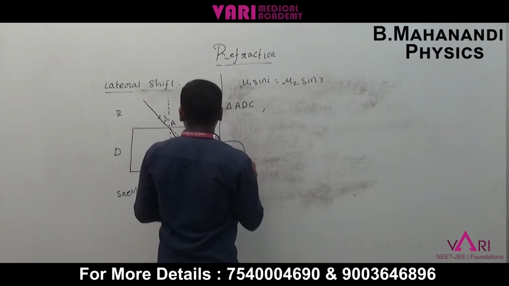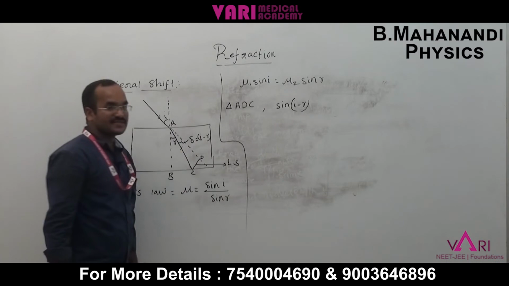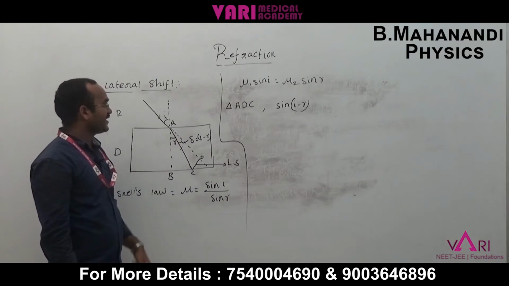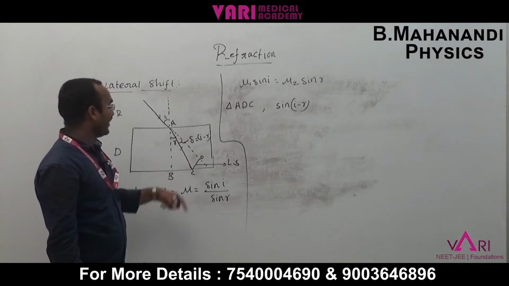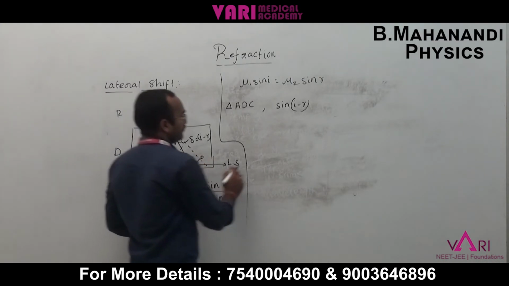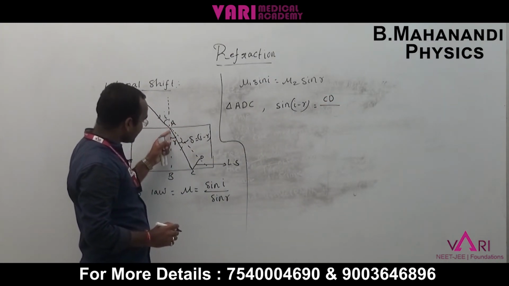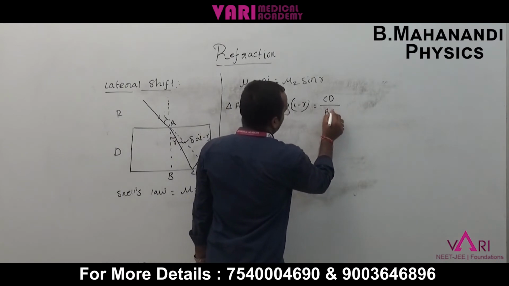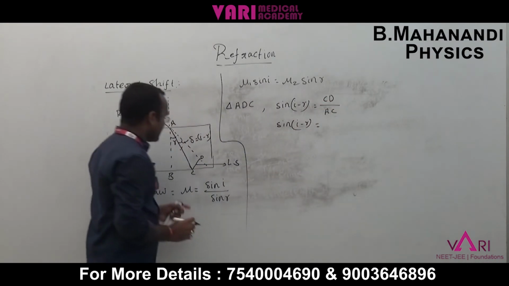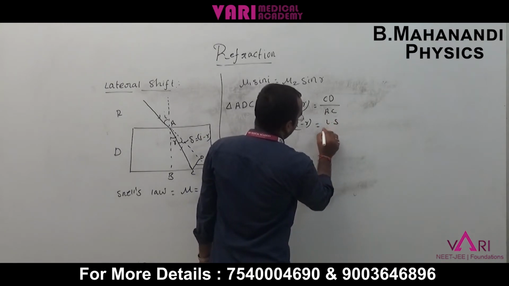Sin theta means sin of I minus R, because the deviation angle is I minus R. Sin theta is opposite by hypotenuse. Opposite is CD, and the hypotenuse is the AC distance. So sin of I minus R equals CD by AC, where CD is the lateral shift.